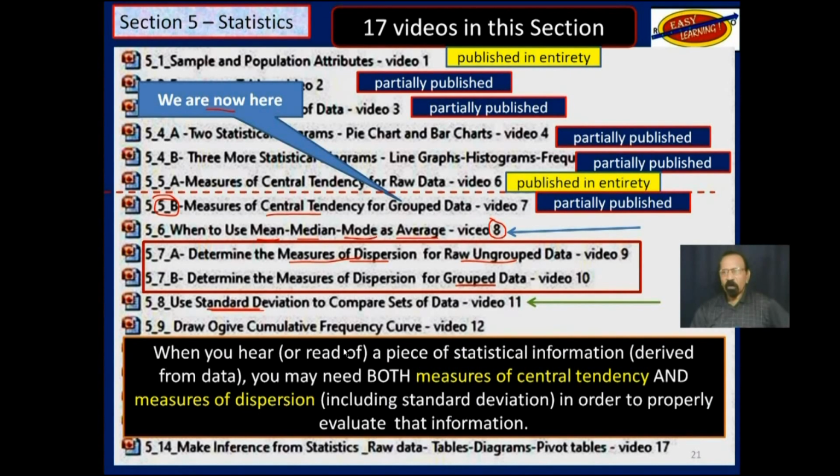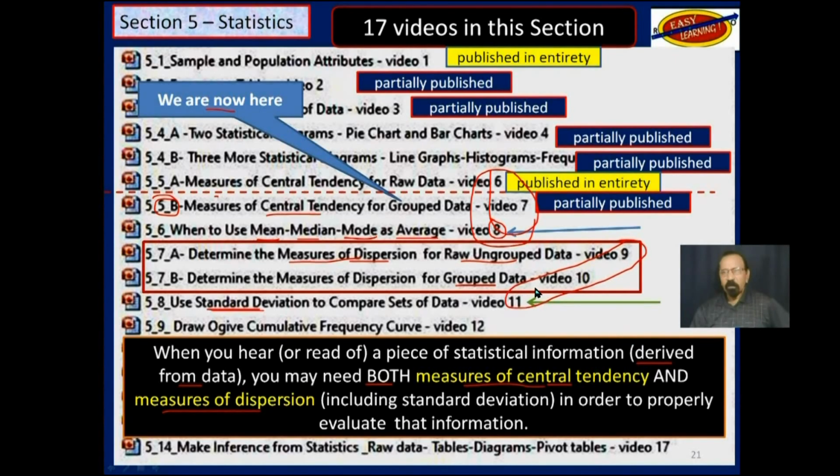Now, when you hear or read of a piece of statistical information derived from data, of course, you may need both measures of central tendency, that is this part up here, video 6, 7, and 8, and measures of dispersion. That would be video 9, 10, and 11.